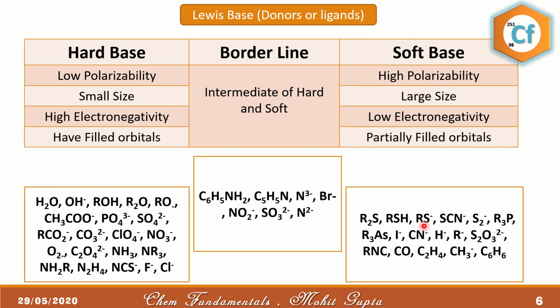In case of soft bases, the sulfur ligands are considered here, the phosphorus and arsenic ligands are considered here. After fluoride, chloride, all the bromides, iodides are considered here. All the carbon ligands are also considered over here. So it's very simple with the four exceptional cases. Moreover, several nitrogen ligands are also considered borderline, like aniline, nitrate, nitrite, pyridine. They all are considered borderline.